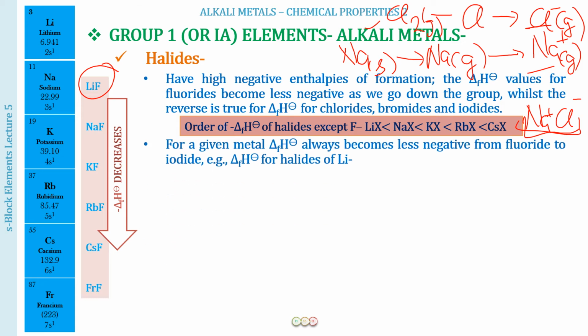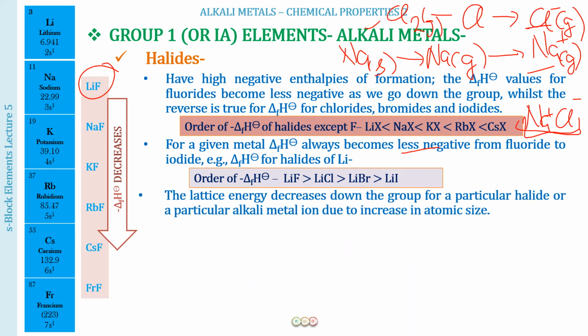Okay. Now, if the metal is the same and we are comparing the delta H formation values from fluoride to iodide, please do remember they become less negative from fluoride to iodide. Okay, so this will be the order. So these depend upon many factors. So please do remember these orders very well.